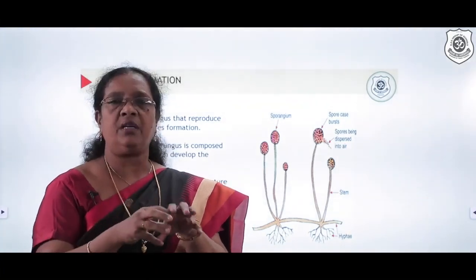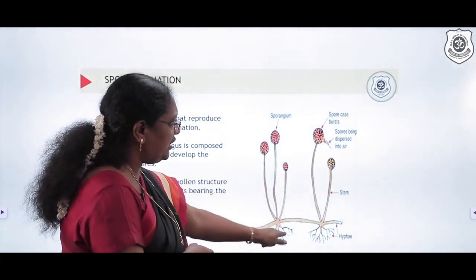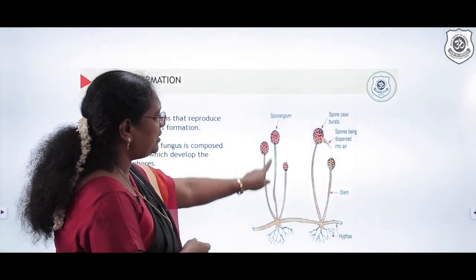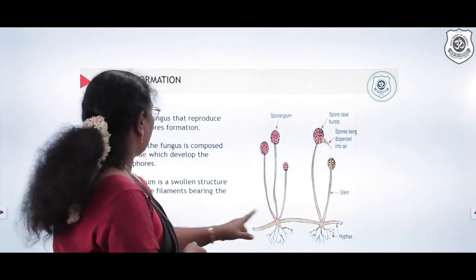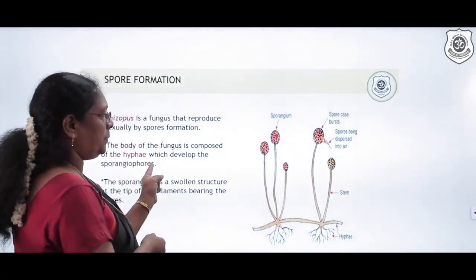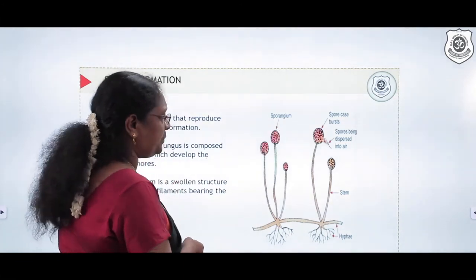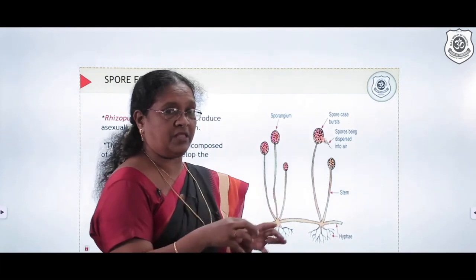So these hyphae slowly start developing more, and they start penetrating into the bread. Some of the hyphae start giving rise to vertical stem-like structures, and we call these sporangiophores. The end of the sporangiophore is what we call the sporangium. The sporangium is where the spores are present.